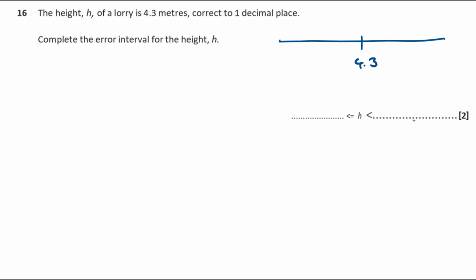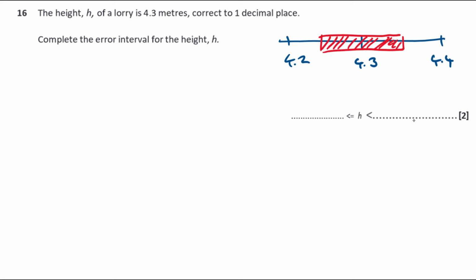If I was drawing a scale going up in numbers to 1 decimal place, then the next one up on the scale would be 4.4, and the one below it would be 4.2, wouldn't it? It'd be 4.2, 4.3, 4.4. Now the numbers that round to 4.3 are the numbers that are halfway between 4.2 and 4.3 or nearer, or halfway between 4.3 and 4.4 or nearer. So basically this range of numbers are the numbers that round to 4.3, aren't they?